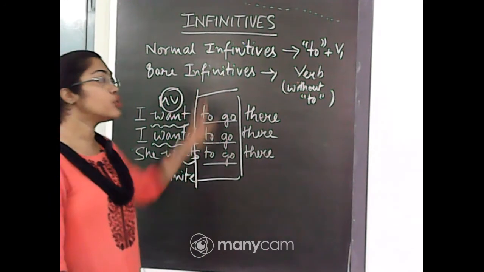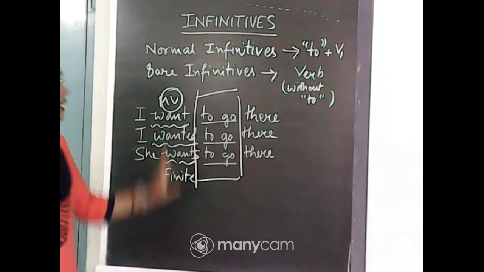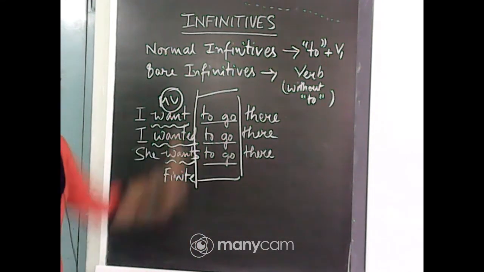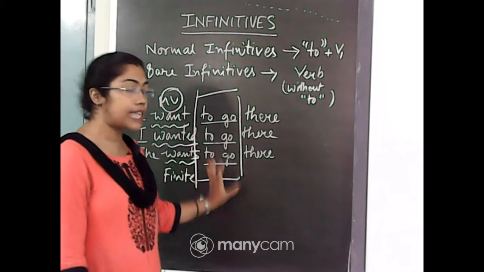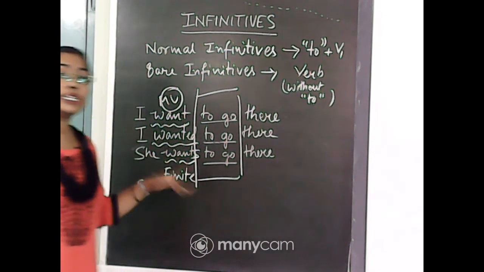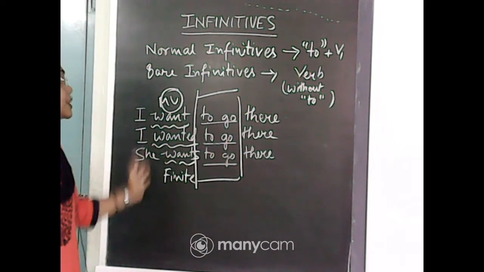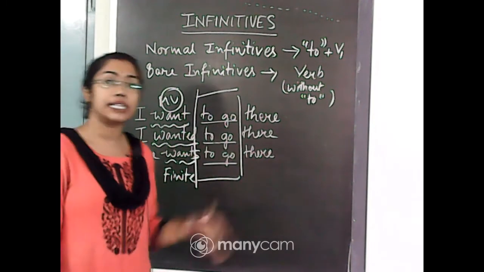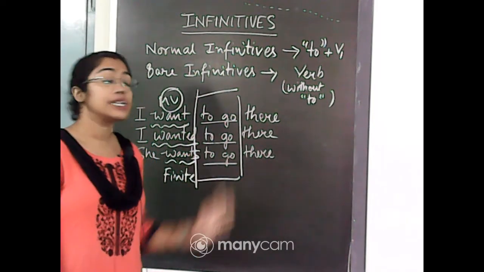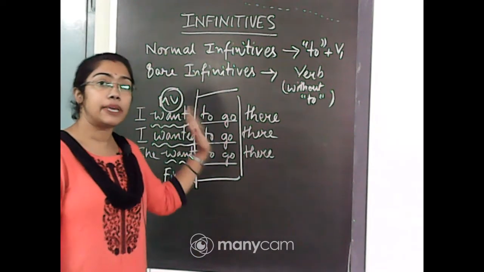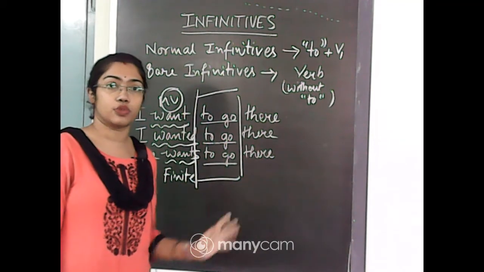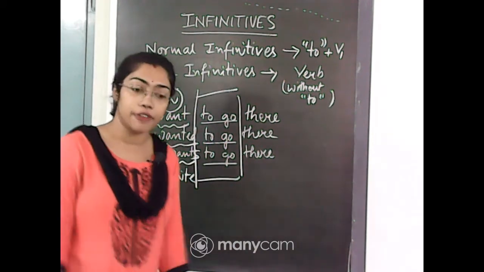To go never becomes to went or to goes. The tense of the sentence may change, the subject and the object of the sentence can change, but the infinitive will be the same wherever it is used. There are no changes in the infinitive.